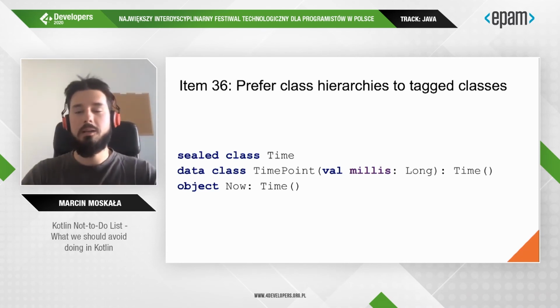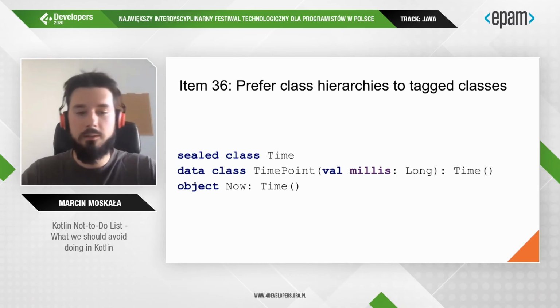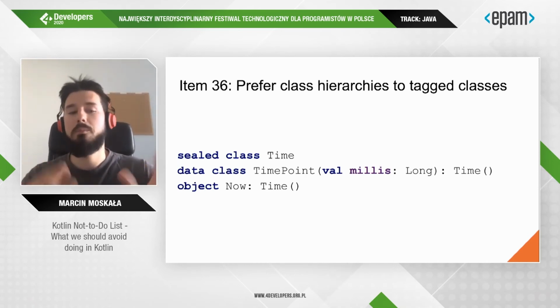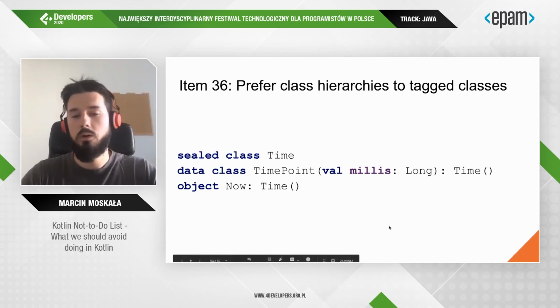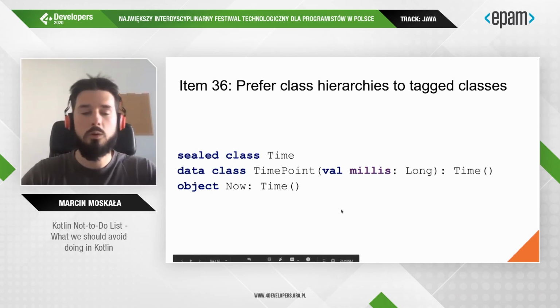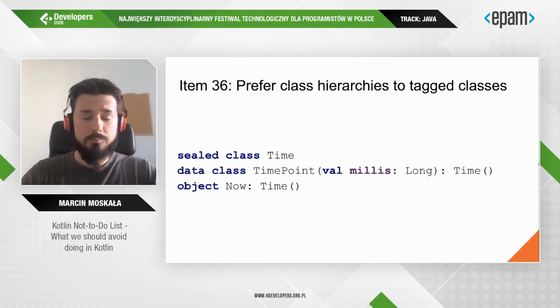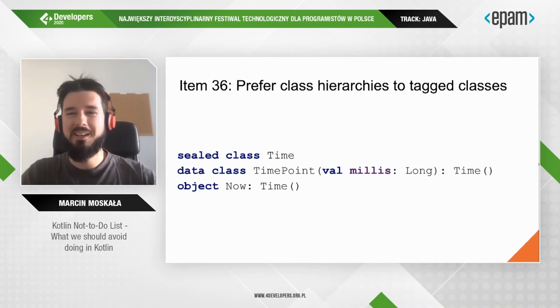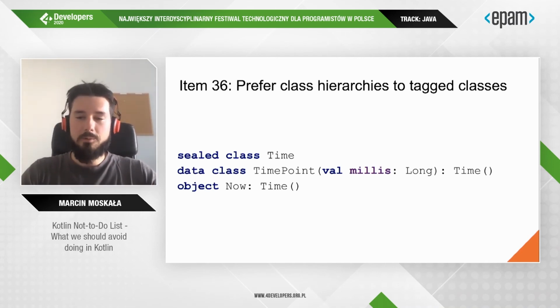We should separate them into a hierarchy, perfectly a sealed class, and that can be the point of time for now. The equals is going to work well, and it is much better defined. It is also much shorter, by the way, and much more readable.